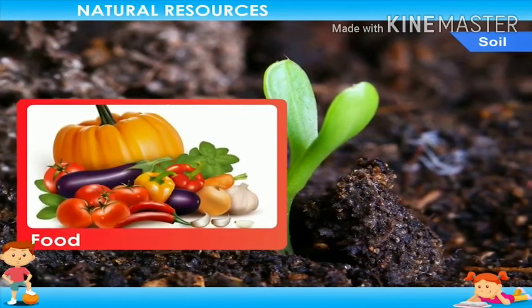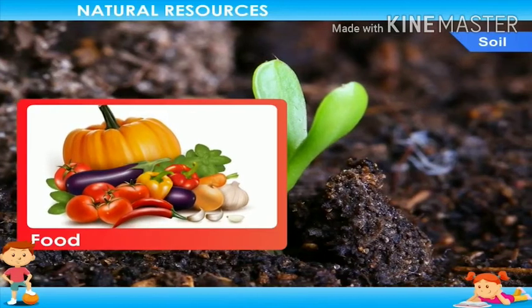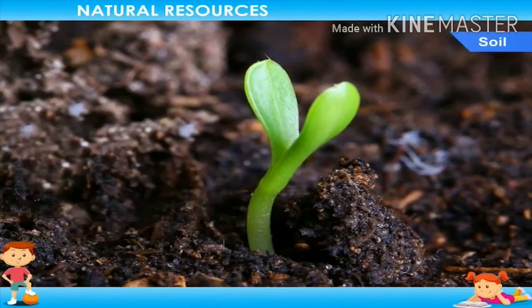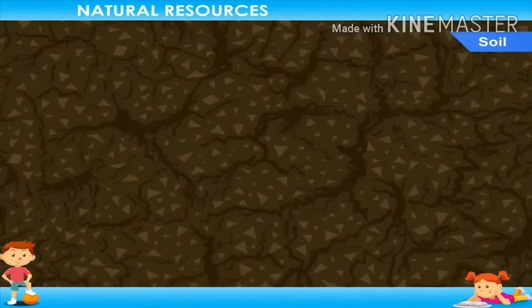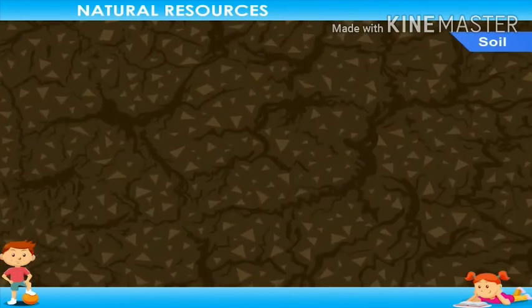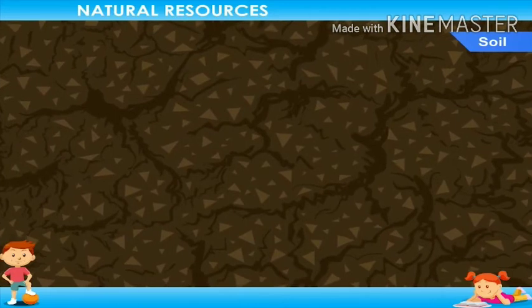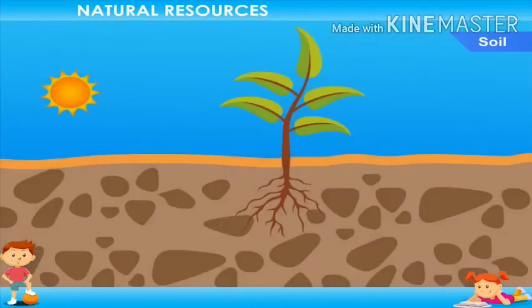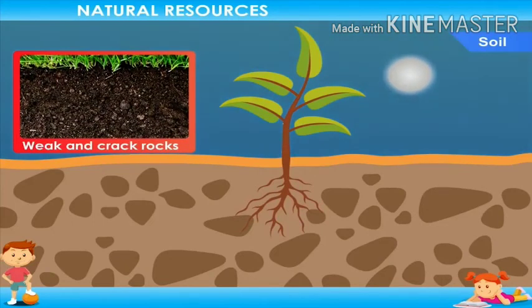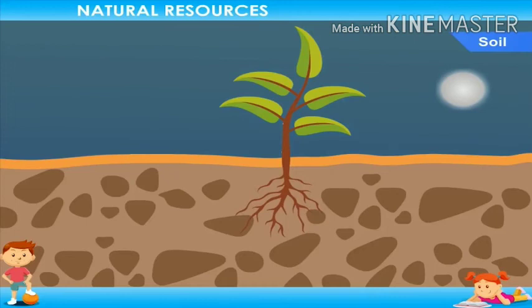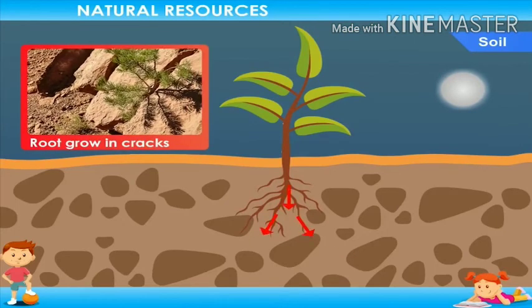Soil is also the home of many small animals like worms and microorganisms. Soil is composed of rocky particles. It is formed by the weathering of rocks. In time, the rocks become weak and crack because of daily heating and cooling. The roots of the plants grow in the cracks of rocks and break the rocks.